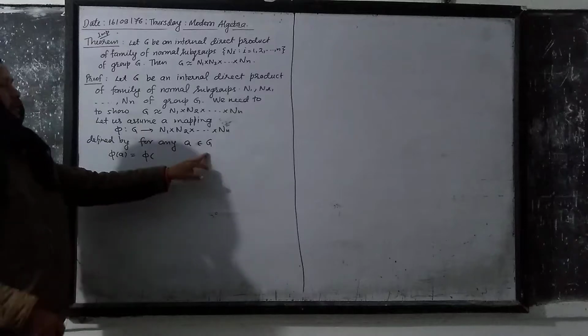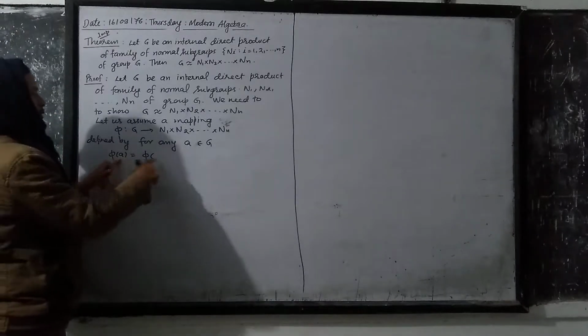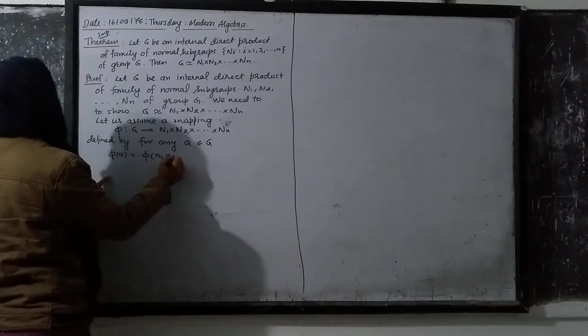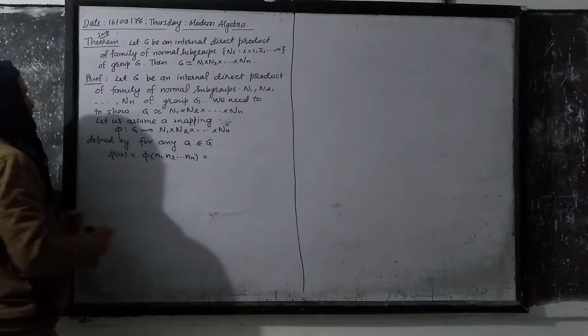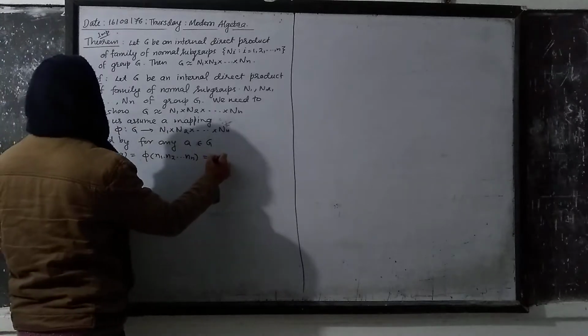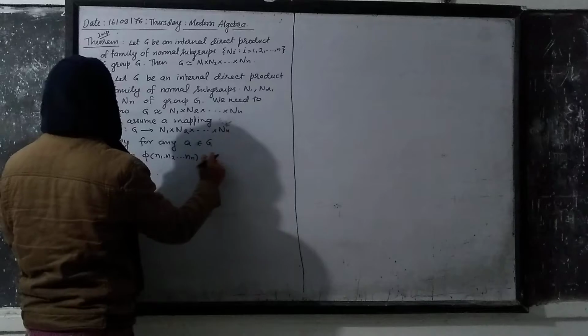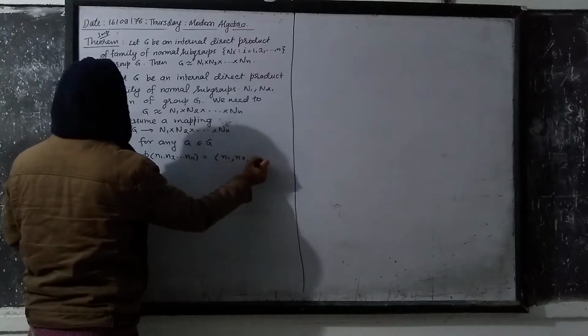G is the internal direct product of N1 up to Nn, therefore its element is uniquely expressed in the form n1 n2 up to nn. That maps to the element (n1, n2, up to nn) in the form of coordinates.